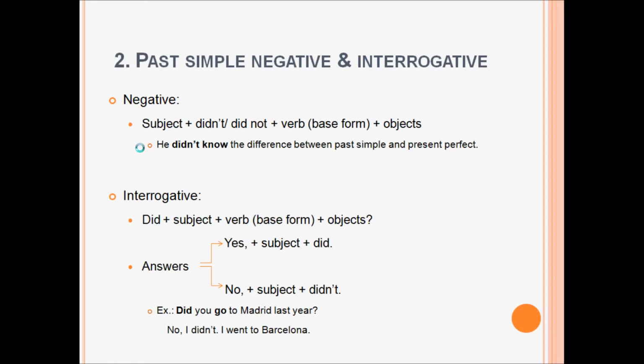The past simple interrogative. Did plus subject plus verb in base form plus object. And the answers: if the answer is positive, yes plus subject plus did. And if the answer is negative, no plus subject plus didn't. For example, did you go to Madrid last year? No, I didn't. I went to Barcelona. If the answer would be positive, we'd say, yes, I did.